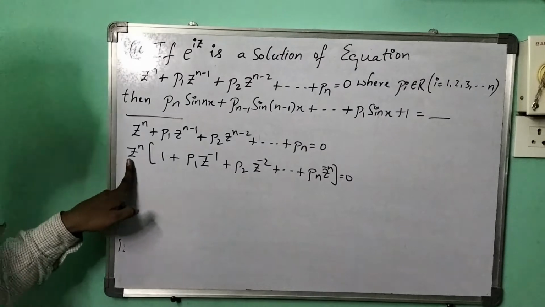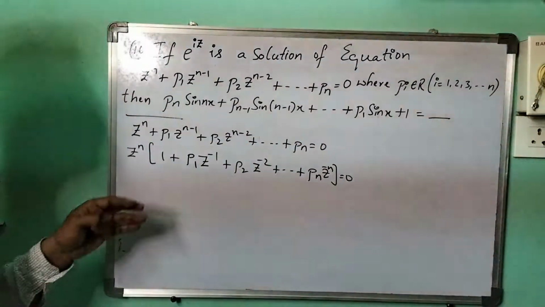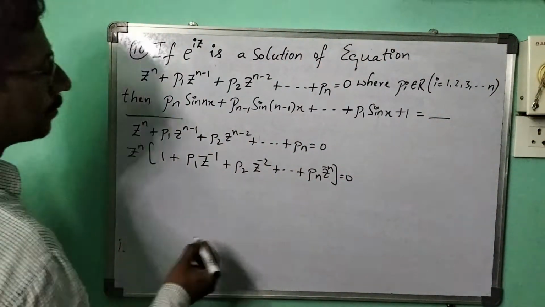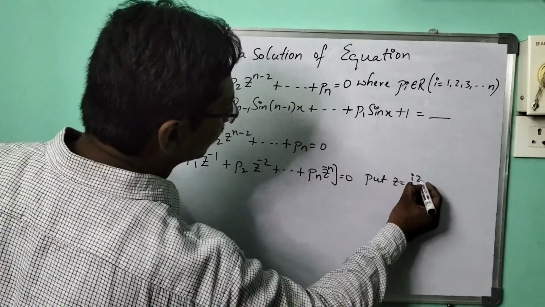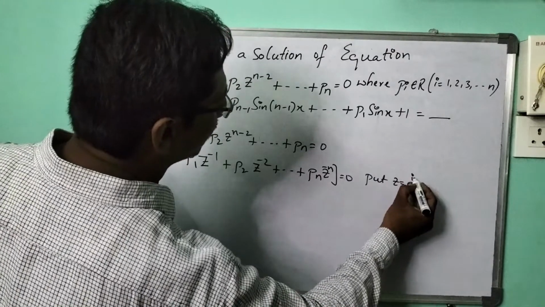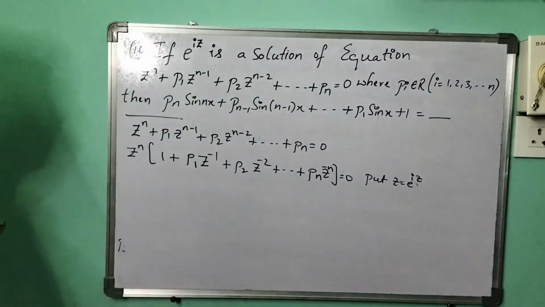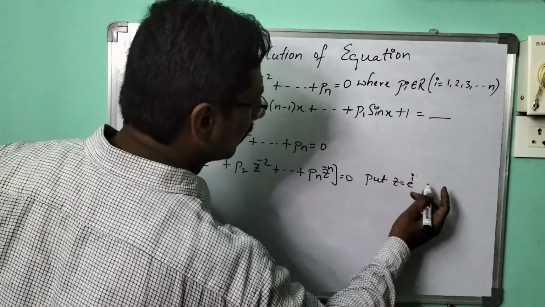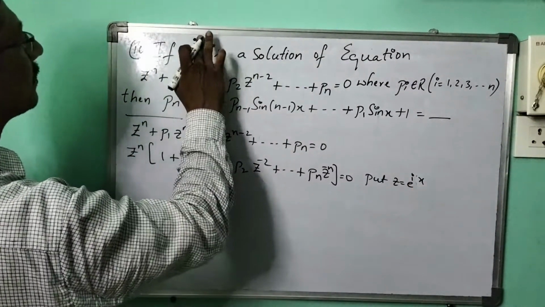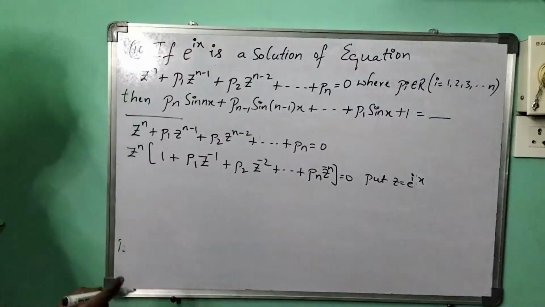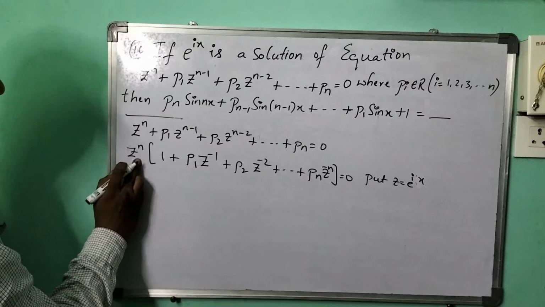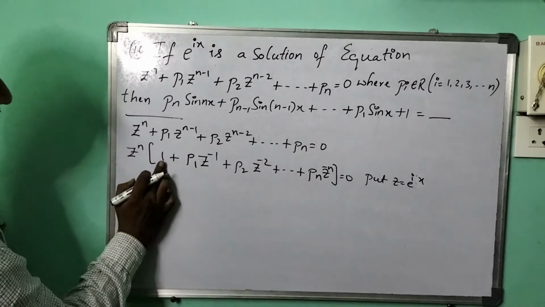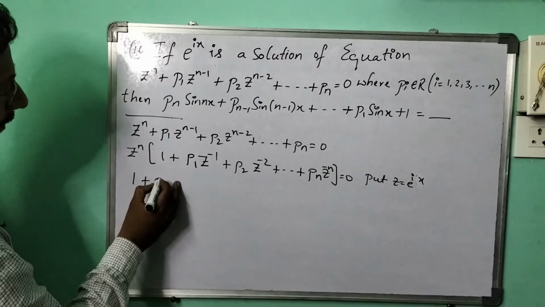Now let me send this z power n towards 0, so only this equation will be left. Now put in place of z, e power ix. Now by replacing, I am not thinking about this part because I am going to set it to 0. So we start with 1 plus p1.